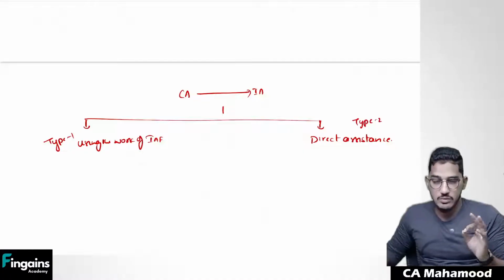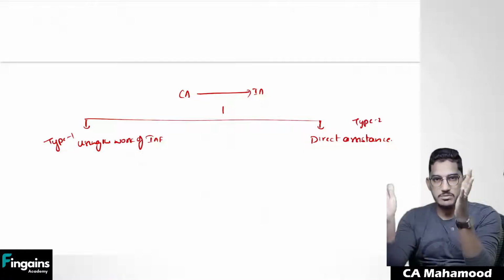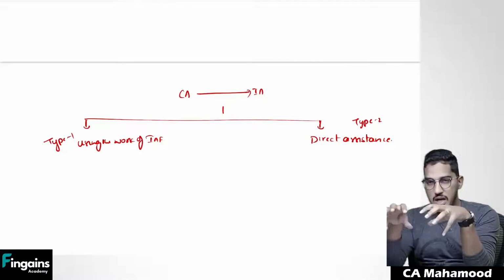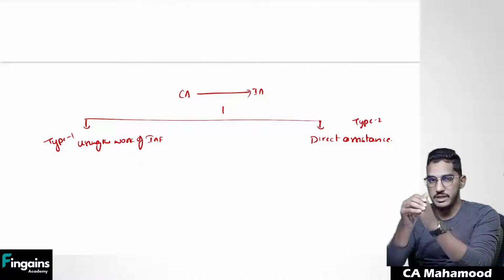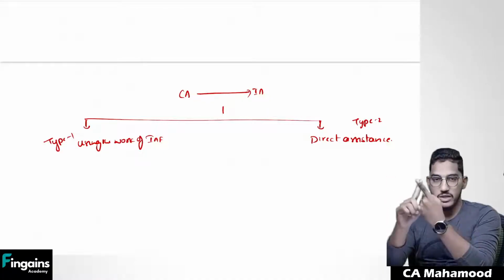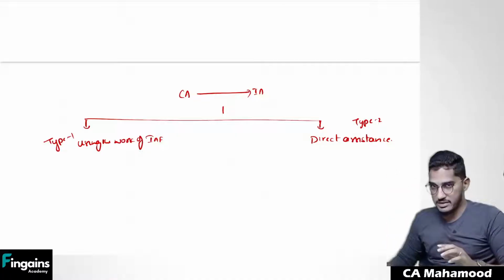So if we can understand the difference between type 1 usage and type 2 usage, the standard is going to be damn simple. So let us first focus our time on understanding this. An external auditor can make use of the internal auditor's work in two ways. Number one, using the work of internal audit function. Number two, using the internal auditors for direct assistance.